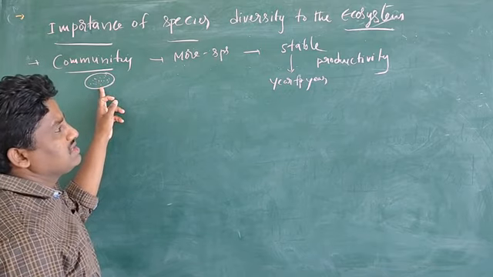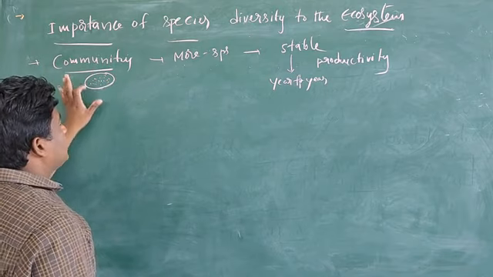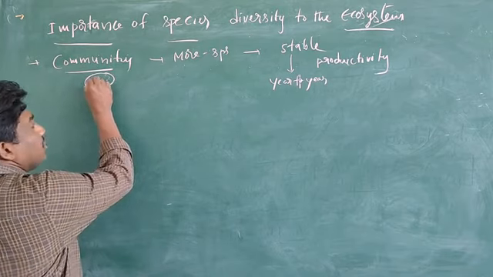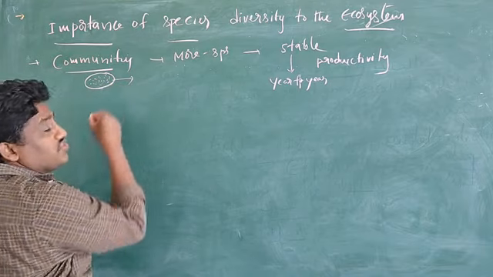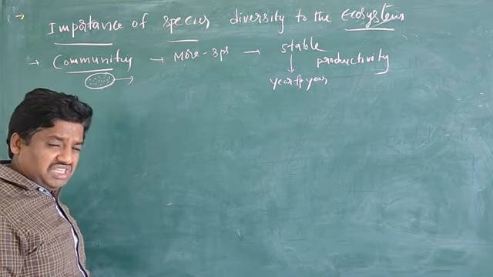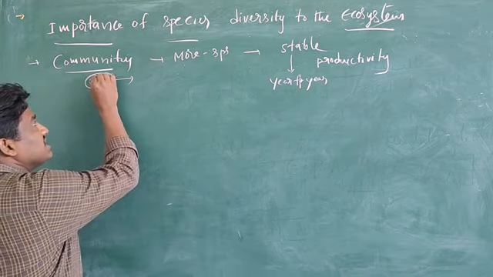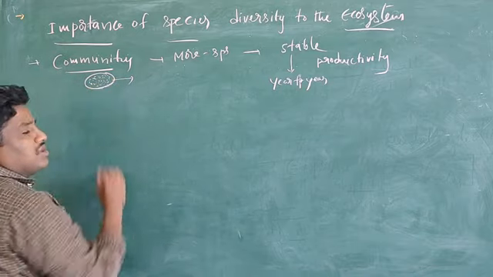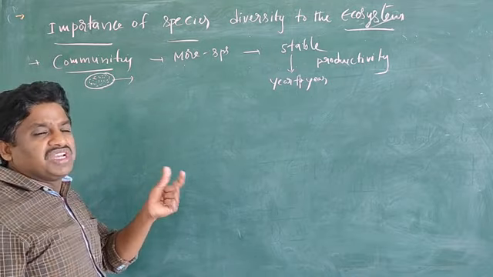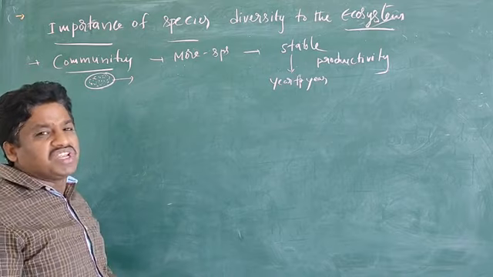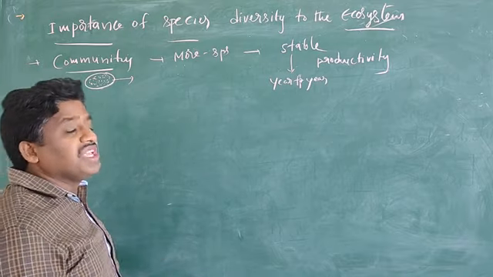Such an area with more types of species is a stable community. A stable community should not show much variation. Year to year you can see the productivity in that area, that means food production year to year. So there is no variation, only a little bit, not much variation from year to year.